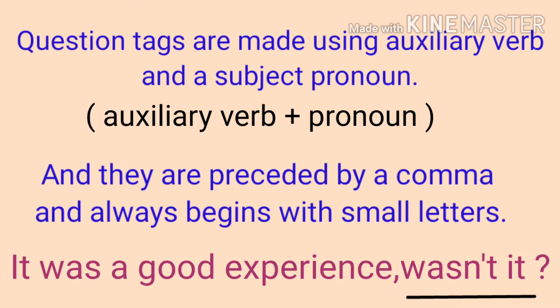Look at this example, children. It was a good experience. It is a statement. After the statement, a tag should be added. But before that, the tag is preceded by a comma. You must give a comma after the statement and then a question tag, which is made up of an auxiliary verb and a pronoun. Wasn't is the auxiliary verb and it is the pronoun. And it is always written in small letters.